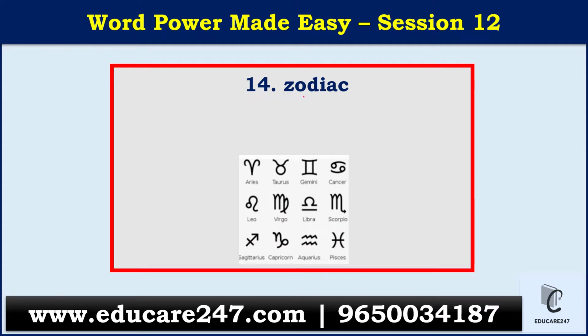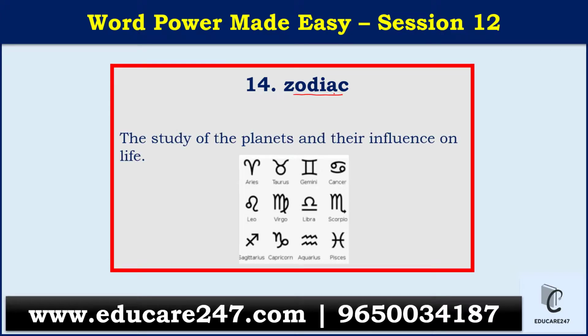Next is zodiac. So zodiac we have this word. So astrology is basically referring to zodiac. So zodiac is study of planets that influence life. So here basically it's the study of planets influencing life. And if you see astrology, it's the study of stars and all elements in the sky which are impacting our life. So here it's only the study of planets. So that's the basic difference between astrology and zodiac.